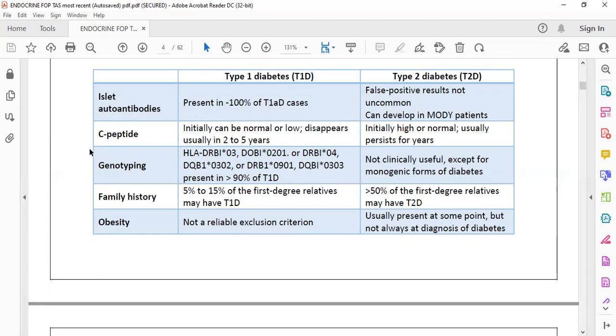But if we measure the C peptide, then C peptide is high in type 2 diabetes mellitus. Actually, what is C peptide? When insulin is produced, C peptide is also produced as a byproduct. So if there is no insulin, where would we find the C peptide? In type 2 diabetes mellitus, insulin can be high, but insulin cannot act. So in those cases, you will find that yes, C peptide is there.